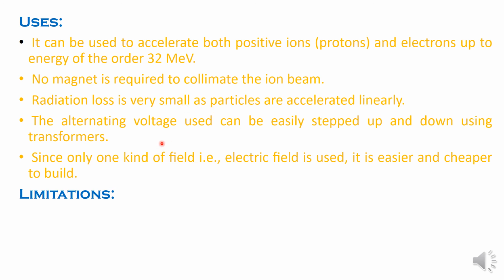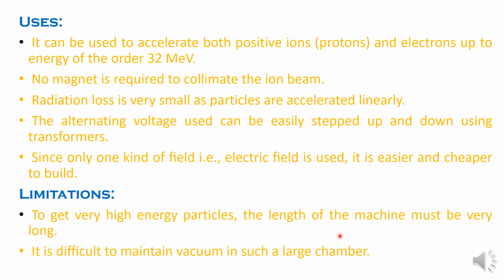The alternating voltage used can be easily stepped up and stepped down using a transformer. If you want to get a particle with higher energy, you can easily increase the potential difference between the electrodes by using suitable transformers. Since only one kind of field, that is electric field, is used, it is easier and cheaper to construct. It is easier and cheaper to build. These are the uses of linear accelerators.